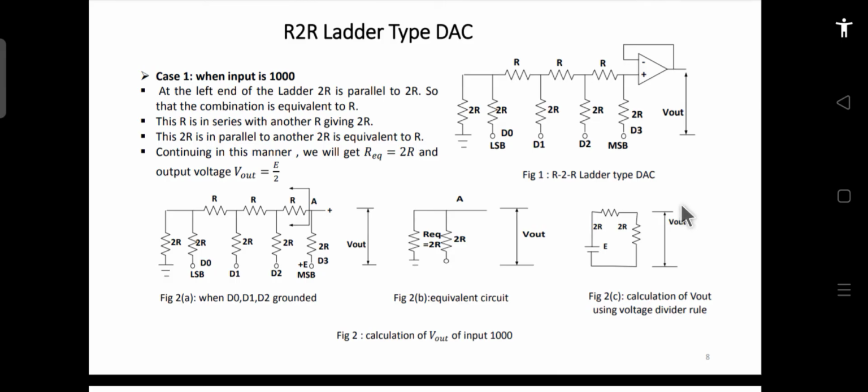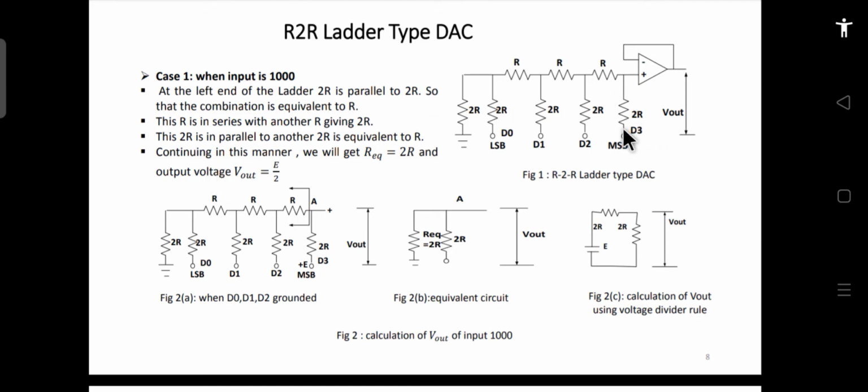So to find the output corresponding to this, we have to apply Thevenin's voltage, and we have to find the Thevenin's resistance and the Thevenin's voltage across this ladder. Whichever bit we are applying 1, whichever bit we are making high, corresponding to that bit we will find the VTH and the RTH, the Thevenin's voltage and Thevenin's resistance across that terminal. So if we see inside that terminal, then we are going to find the voltage VTH and RTH. That is what we have to see.